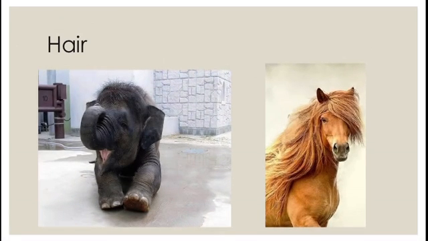The next one is hair. Different types of hair patterns are seen in animals. Some have long, thick hair, while others have thin hair. For example, elephants have thin hair and very small hairs at the front, while bears have a thick layer of hair covering their body. Even horses have hair at their necks, right? They have very thin and soft hair, where some are soft, some are rough. So they have very long hairs, right? Yes, so they differ in hair also.